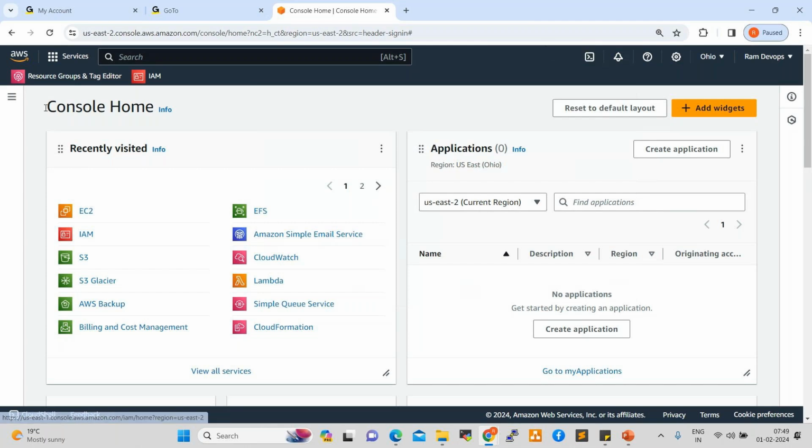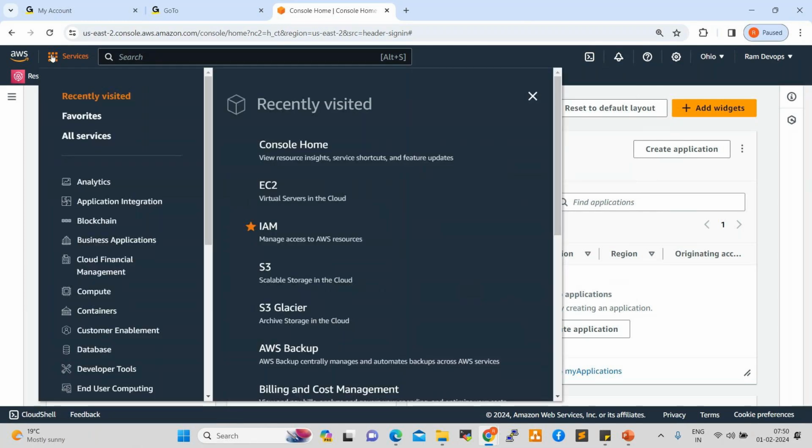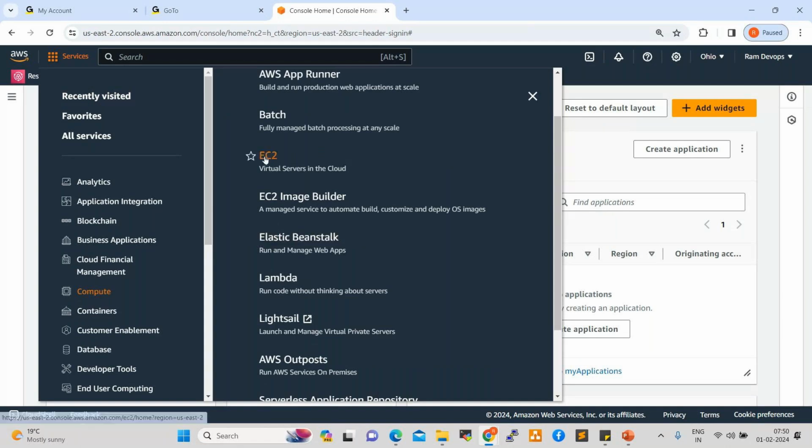Next one. In the left top corner we have services. Click on services. These are all the services available. Here we have compute services, important services, in which we have EC2. This is the first service. Tomorrow we are going to start this. In EC2 we create the servers. EC2 full form is Elastic Compute Cloud.